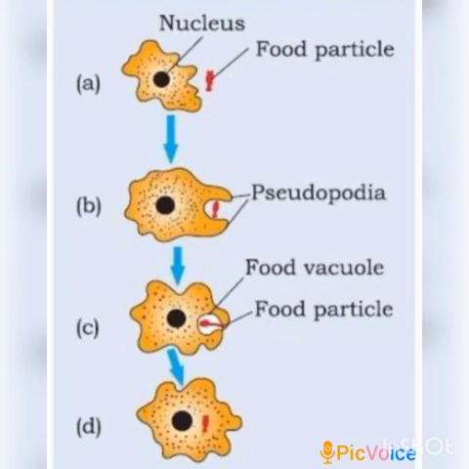food vacuole. In the third step the food particle is inside the food vacuole, and inside the food vacuole complex substances are broken down into simpler ones which then diffuse into the cytoplasm. And in the last step, the remaining undigested material is moved to the surface of the cell and thrown out.